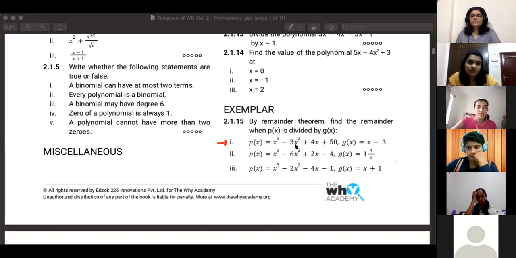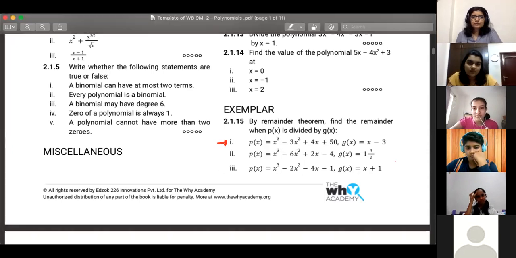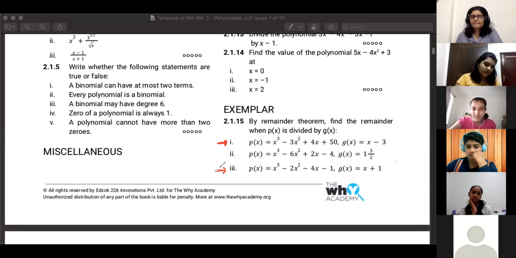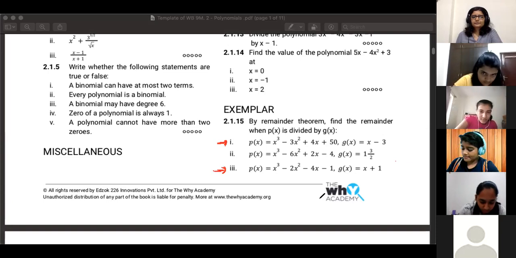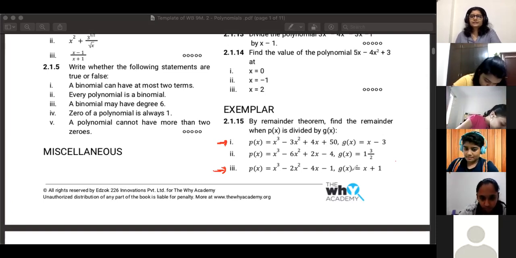Okay, so send your answer quickly. In the meantime, the rest of you, Suhani, Samriddhi, Sujal, and Ashka, do the third one. Same thing, you have to find the remainder using the remainder theorem. You're given the p of x and you're given the g of x.